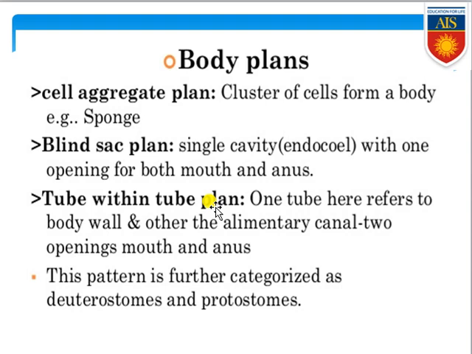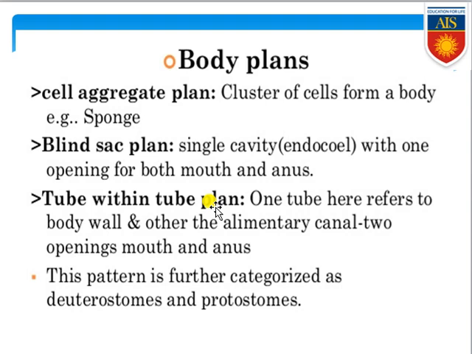In Porifera, you will see the body plan type is the cell aggregate body plan. That means Porifera is exclusively made up of multiple types of cells. They are only an aggregation, there is no communication between the cells. So that is commonly known as the cellular aggregate body plan, and it is found in sponges, or Porifera.